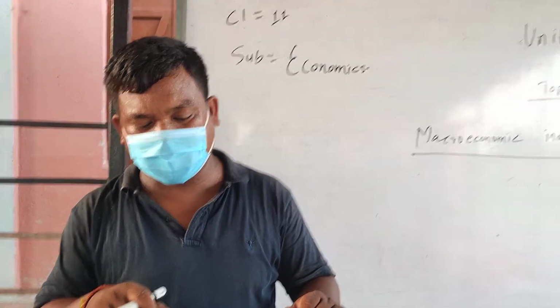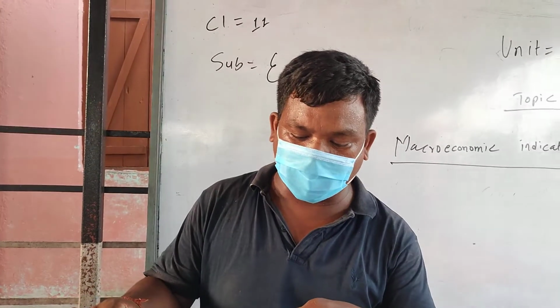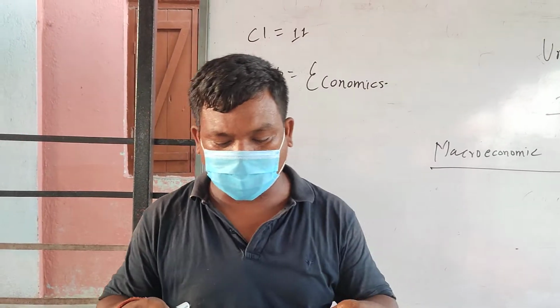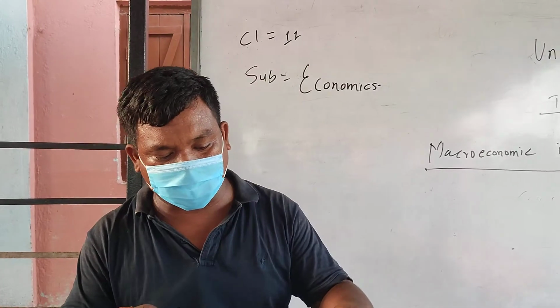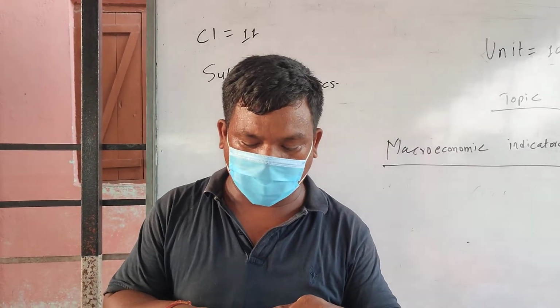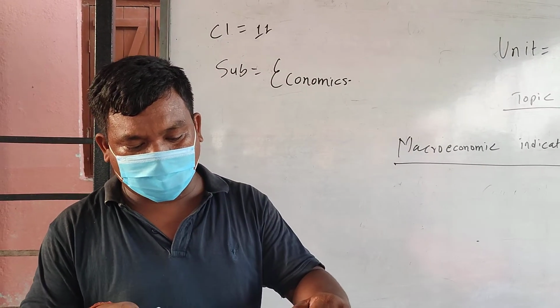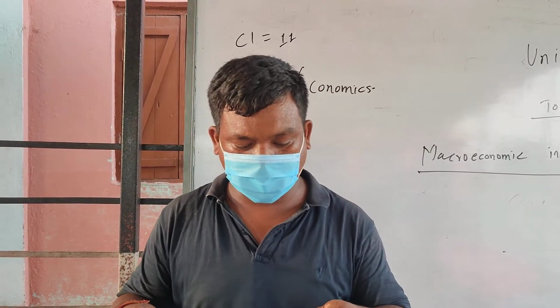Nepal's inflation rate for the past 10 years has averaged 8.4%. In the fiscal year 2015/16, the rate of inflation was 9.5%. This is very high compared to other years.